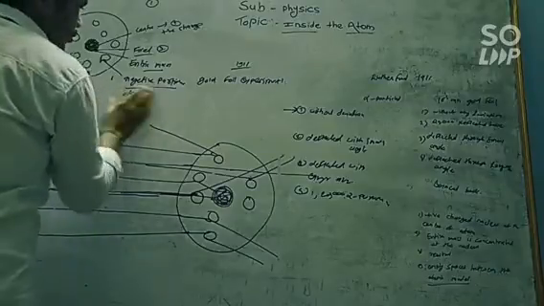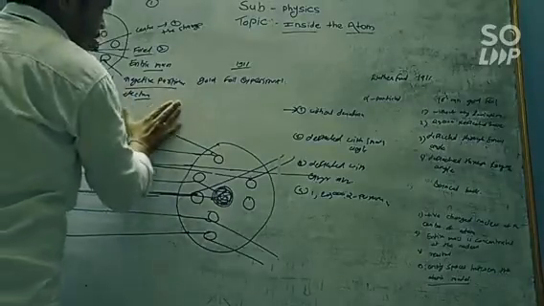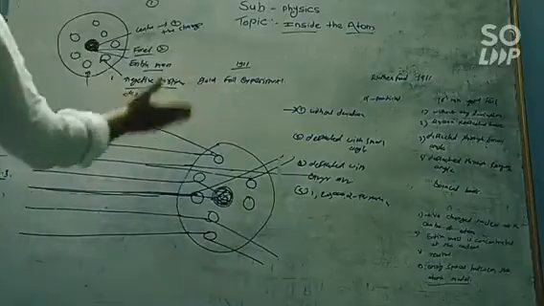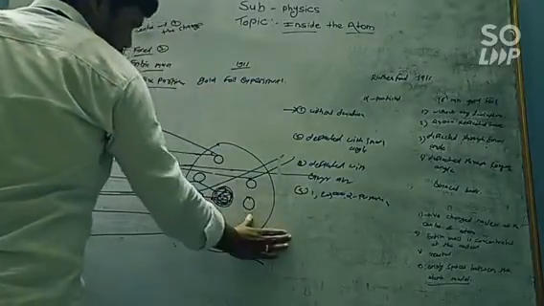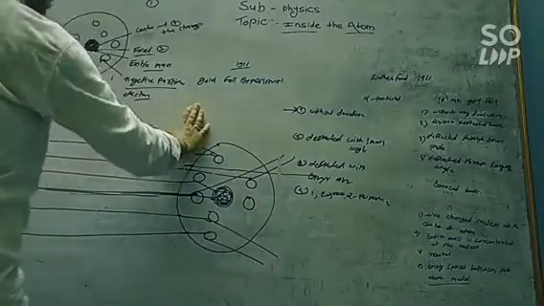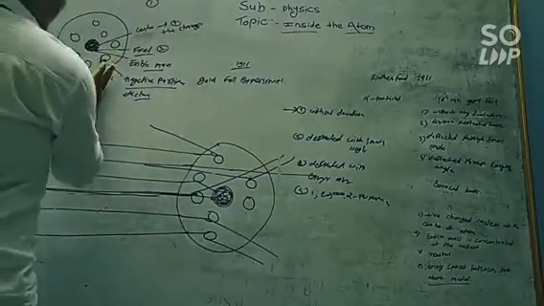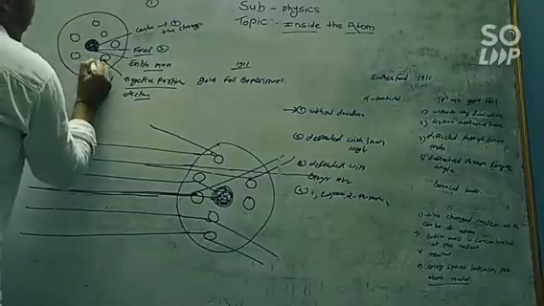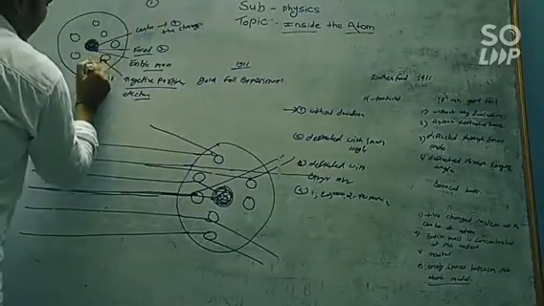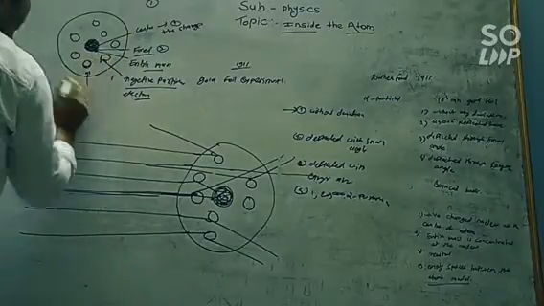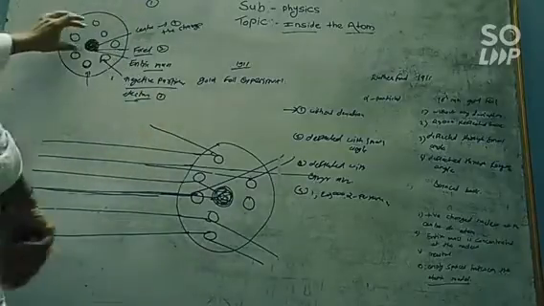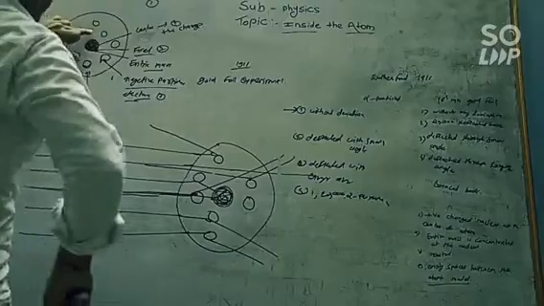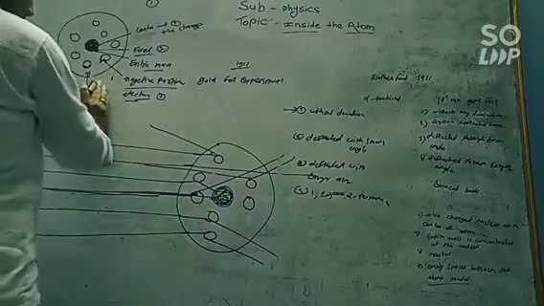He proves that with the help of the gold foil experiment, because some alpha particles get deflected with a small angle of deflection and some with a larger angle of deflection, means that certain particles are revolving around this fixed part, and this is nothing but the electron. The center nucleus is positively charged and these electrons are negatively charged.